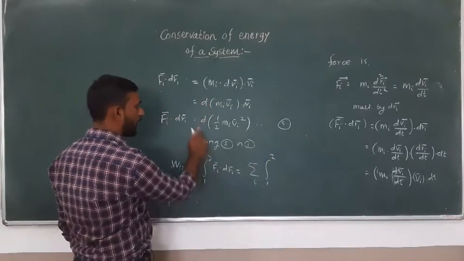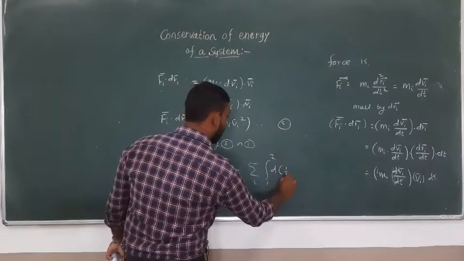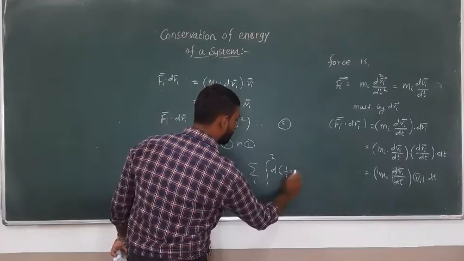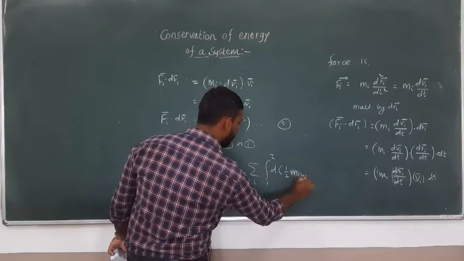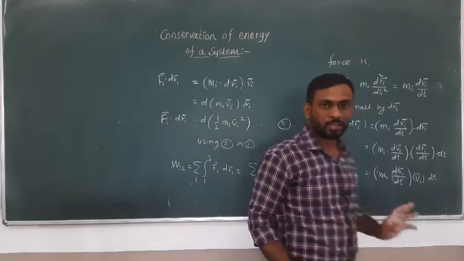Instead of Fi dri, we have this d of half mi vi square. So what is half mi vi square?